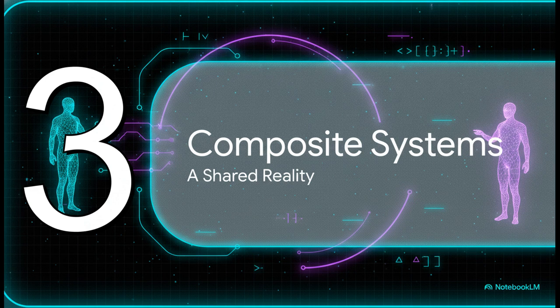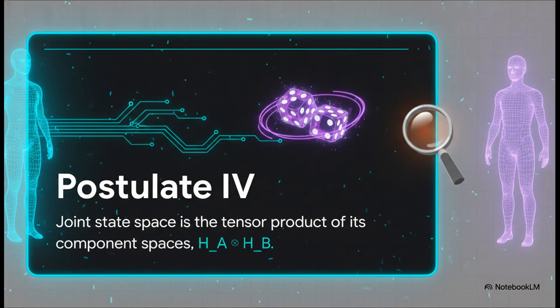We're looking at a shared reality now. Imagine a pair of magic dice. Normally, in the classical world, rolling one die has absolutely zero impact on the other. But what if rolling a 6 on the first die instantly, magically guaranteed a 6 on the second die, defying every rule of classical probability? That bizarre shared reality is exactly what Postulate IV calls a tensor product. The state space of a joint physical system is the tensor product of its component spaces, which is what allows these deeply linked, entangled states to exist in the first place.